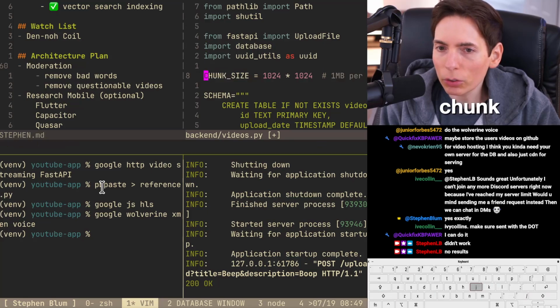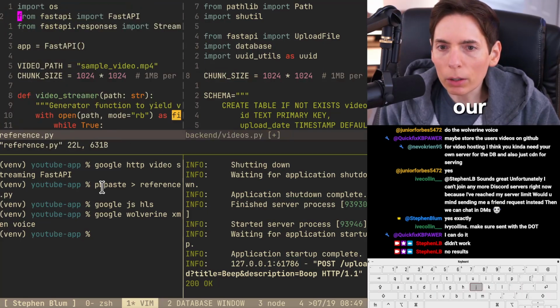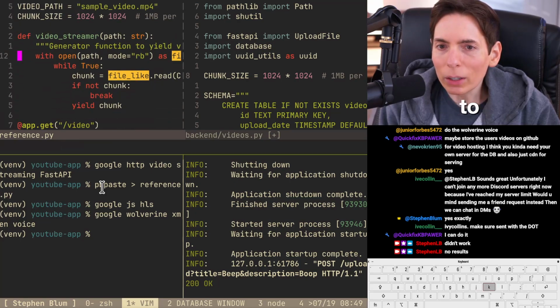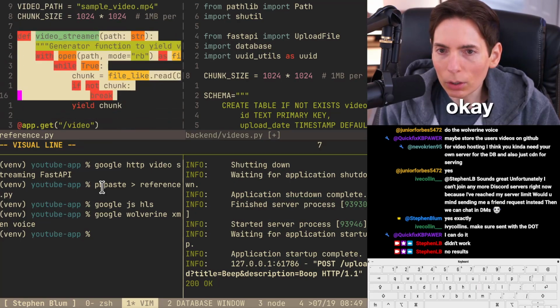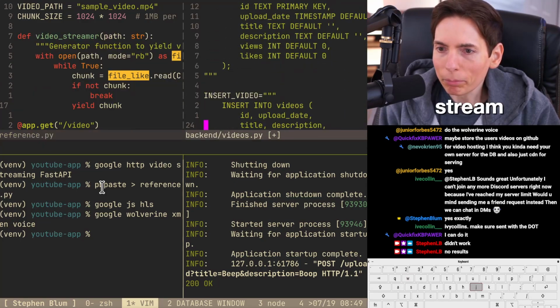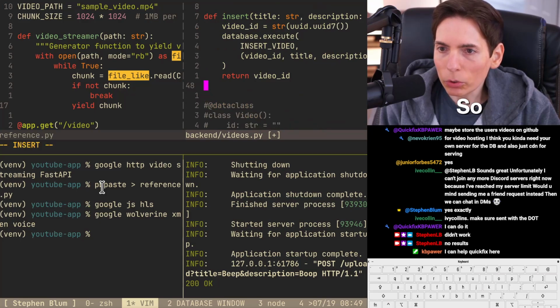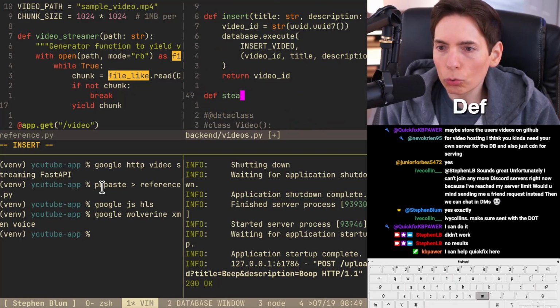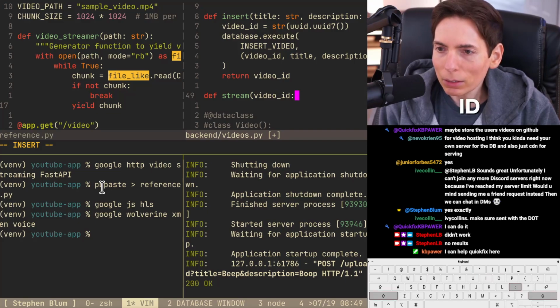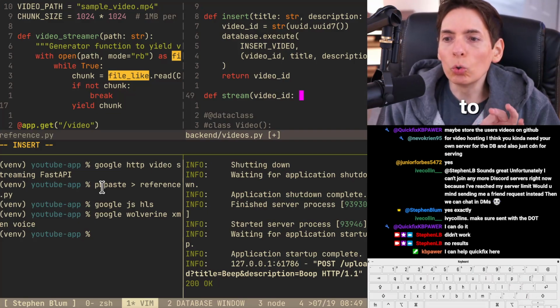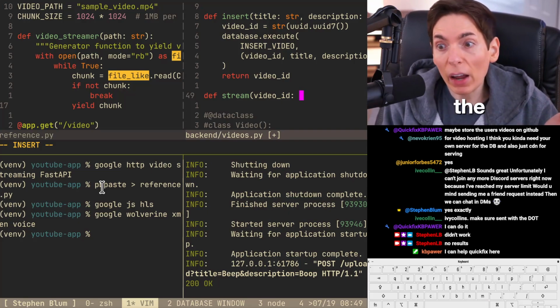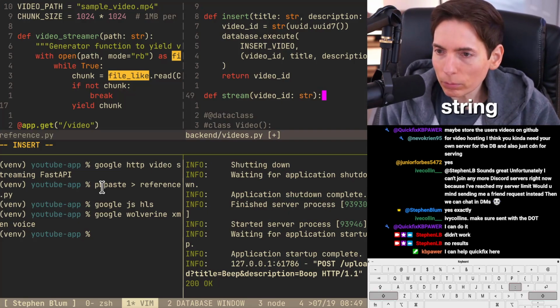All right, let's go to chunk size. Let's go back to our reference. We need to pull in the video streaming part of this. Okay, so let's call this stream. Let's type it out so we memorize it a little bit better. So we'll do def stream, and we say the video ID, the ID, and then that will allow us to grab the file because we know what the file is a string.